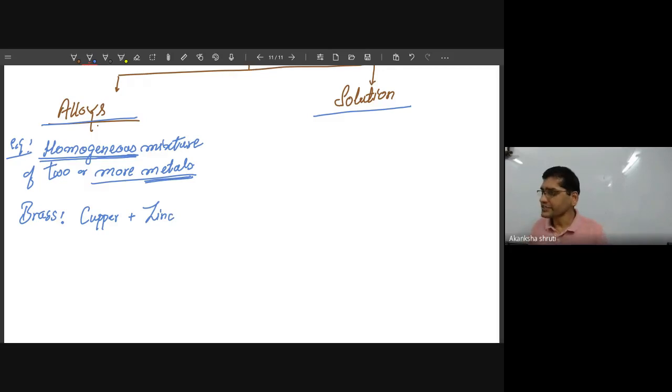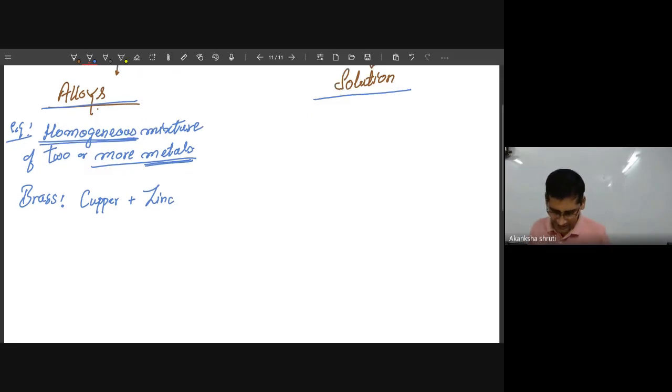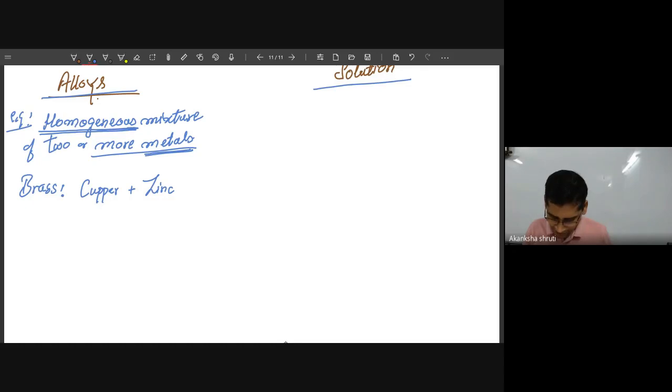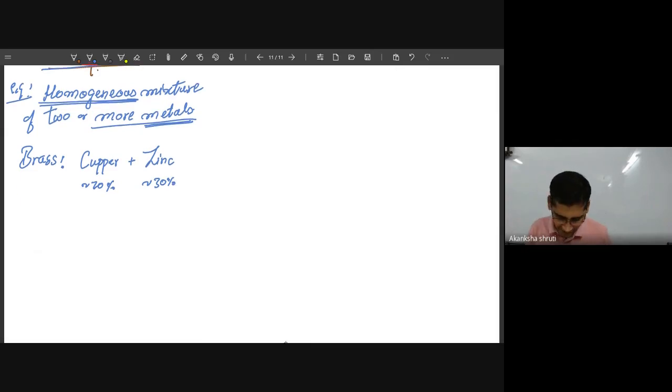Like iron, zinc is another element or metal. If you observe carefully, in this mixture nearly 70% will be copper atoms and around 30% will be zinc atoms.